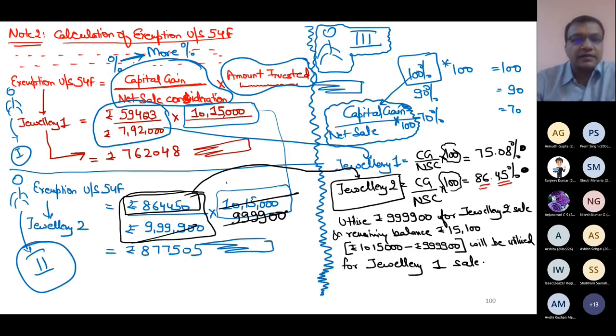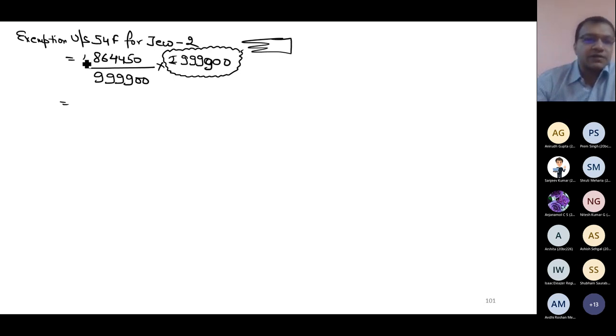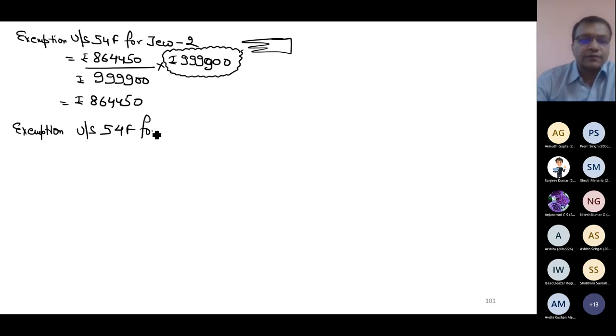Multiplied by 9. This is fair now. So the entire working which was done earlier was only to compute this point. That's it. So my exemption for house 2 will be 864,450. And what is my exemption under section 54F for jewelry 1?